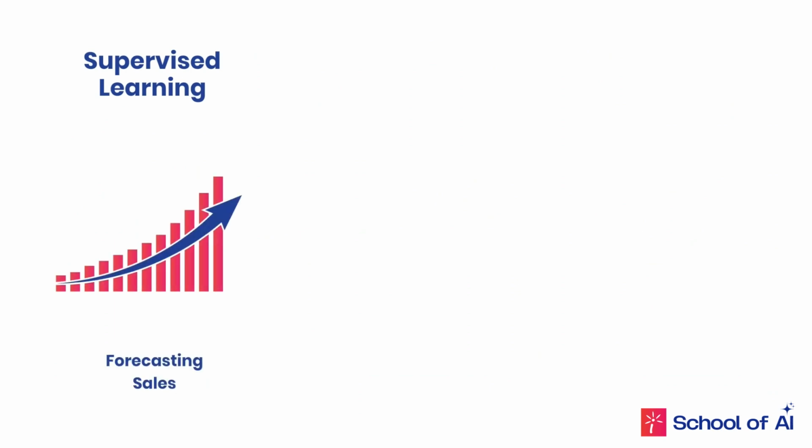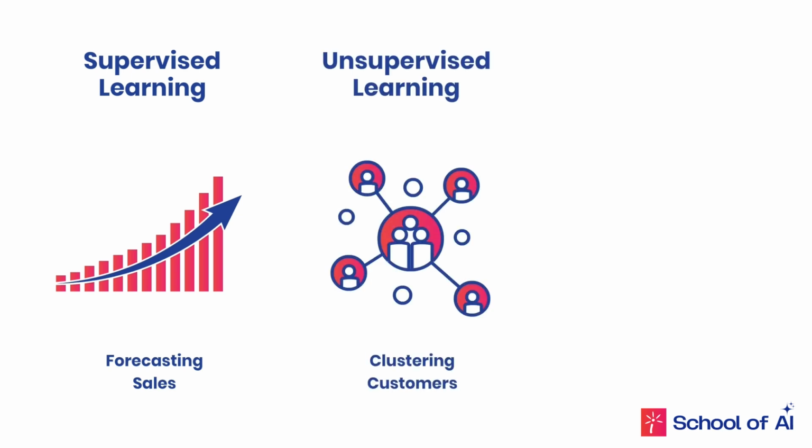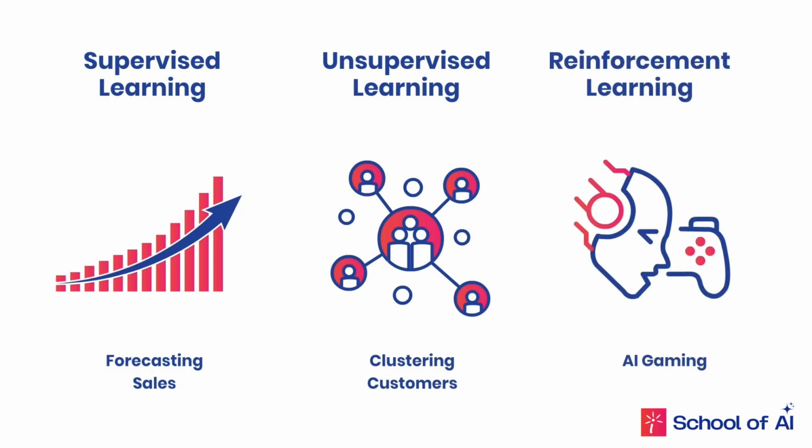To recap, supervised learning helps in applications like forecasting sales and detecting fraudulent transactions. Unsupervised learning is perfect for clustering and customer segmentation. And reinforcement learning is revolutionizing gaming and robotics, allowing machines to take on increasingly complex tasks.